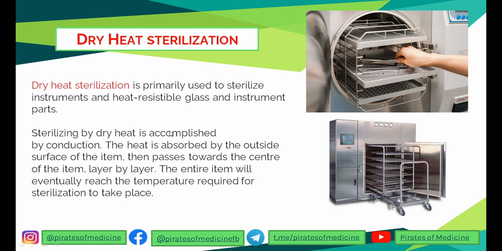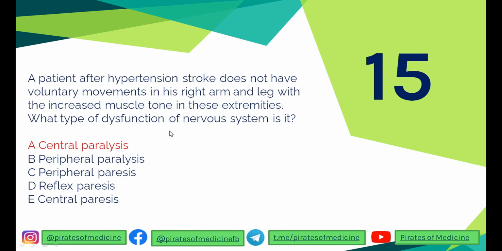So the next question is that a patient after a hypertension stroke does not have voluntary movements in his right arm and leg with increased muscle tone in these extremities. So what type of dysfunction of nervous system is it? First of all, understand paralysis is a loss of total movement of a particular part of the body, and paresis in contrast is less voluntary movement, not total loss, less amount of movement occurring due to some pathology. So obviously there is total loss of voluntary movement, so this is a type of paralysis.